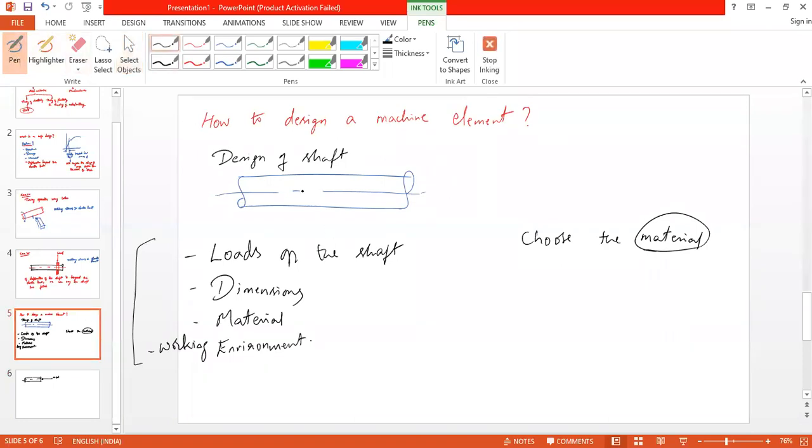See, this is the answer. Because you know the load, so you need to suggest the suitable dimension and a suitable material. That is known as design.